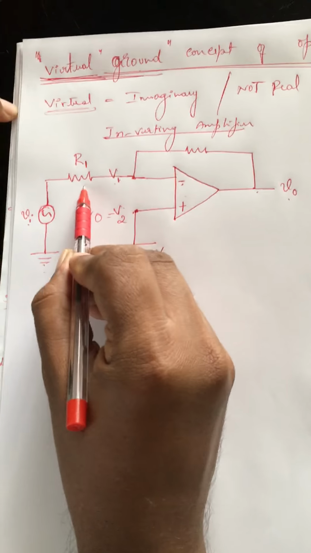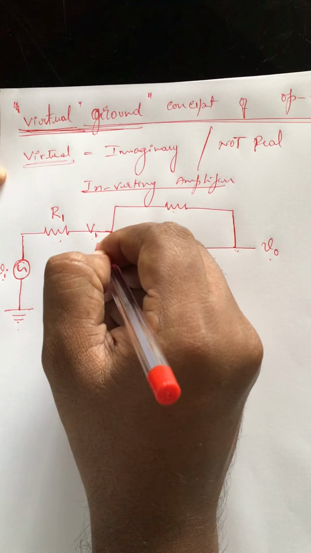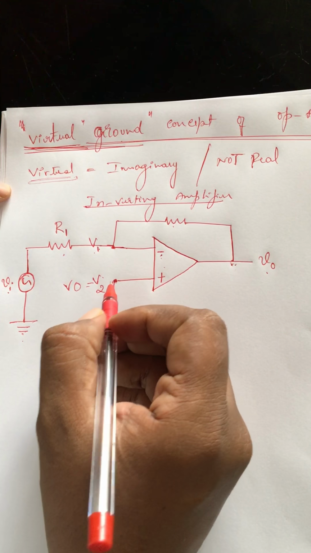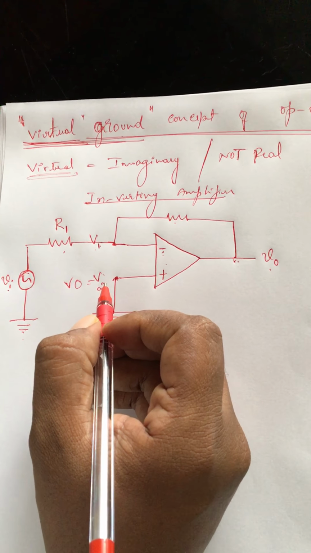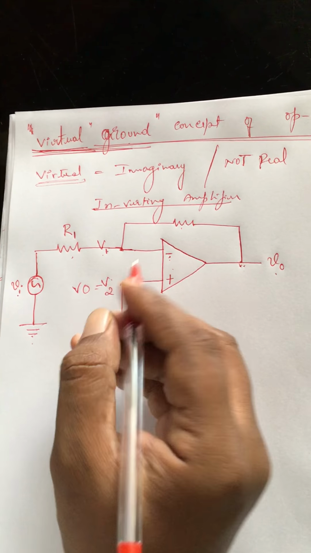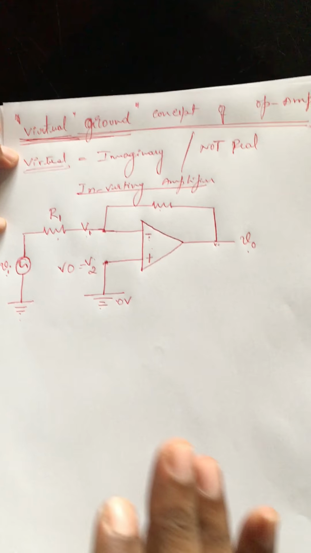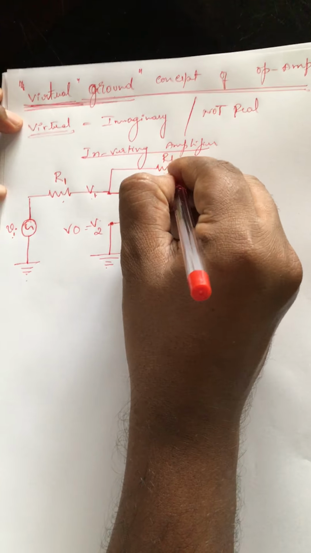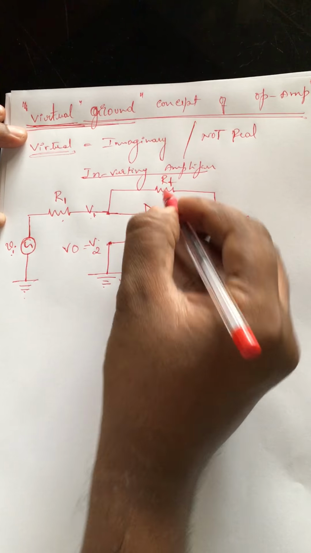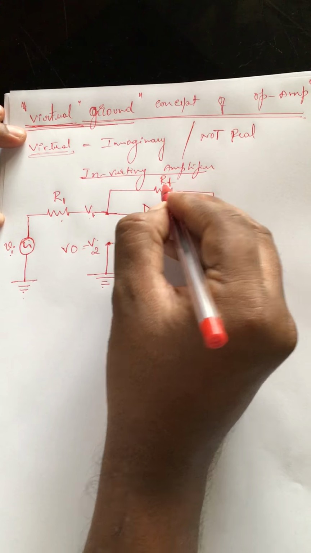Since this resistance is found in the feedback, the output being fed back to the negative terminal, it is called negative feedback. If I connected the feedback to the positive terminal, I would have called it positive feedback. Keep in mind, there is no positive feedback in an amplifier. An amplifier has negative feedback, so any discussion will use only negative feedback. I'll stress these things in upcoming discussions when we discuss the inverting amplifier in particular. And RF means feedback resistance, because it is found in the feedback.